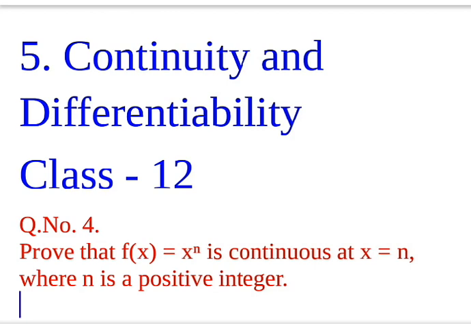Prove that f(x) equal to x to the power n is continuous at x equal to n, when n is a positive integer.